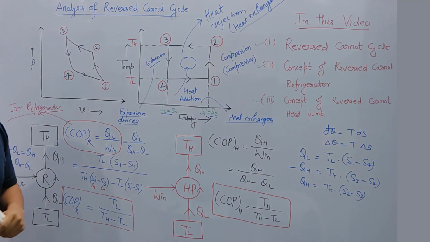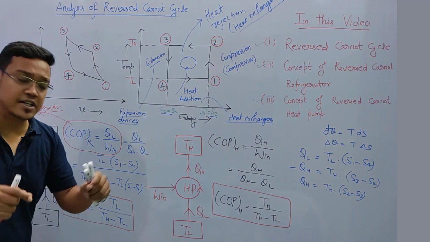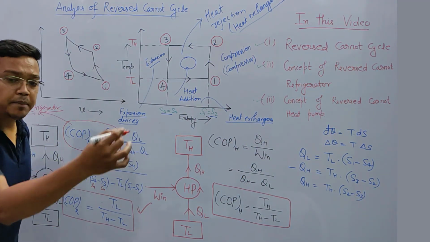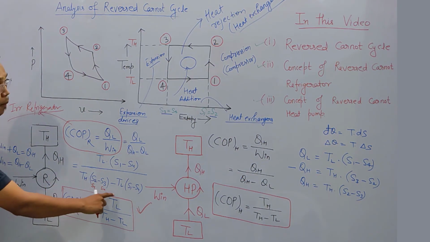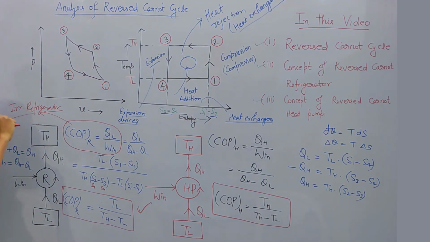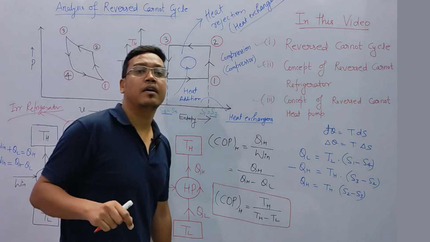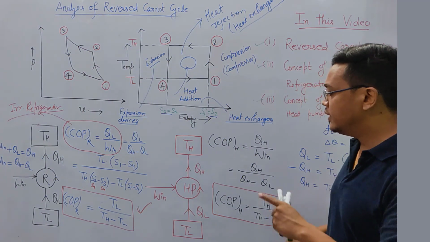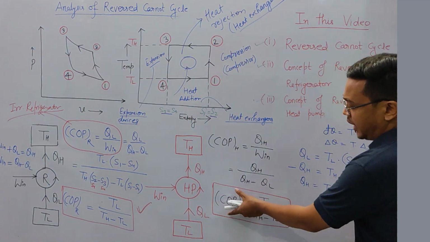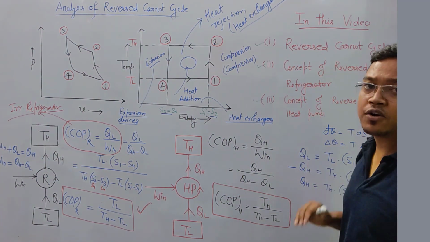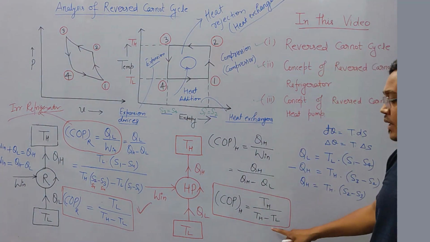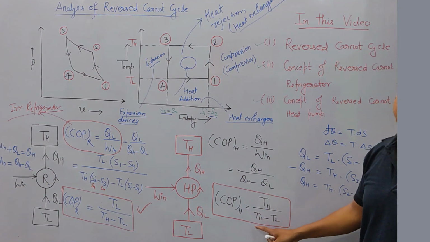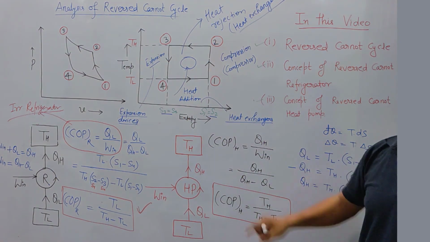But if it is a reversible refrigerator, then this shall be the formula. It means the refrigerator operating in a reverse Carnot cycle has the maximum coefficient of performance. That I have already told. In the same way, for the heat pump working in a reverse Carnot cycle, the COP shall be this, and the heat pump shall have maximum COP if it is working in a reverse Carnot cycle.